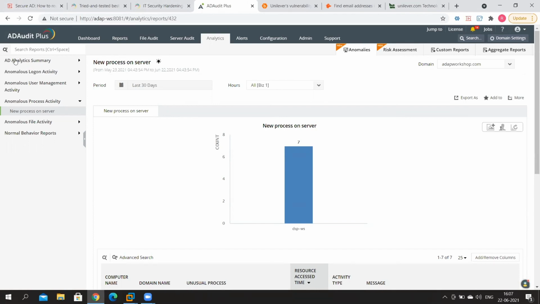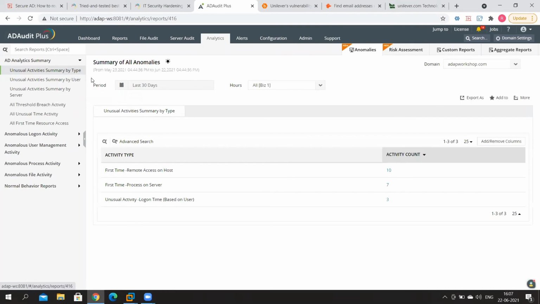So take a look at this report. It's called Unusual Activity Summary by Type. And in this report, you get to see for a period of your choosing, in our case, the last 30 days, all the behavior that's deemed to be unexpected from users. The activity count over here shows the number of anomalous activities. So we've got 10 anomalies based on first-time remote accesses on hosts. We've got 7 anomalies based on first-time processes running on servers for the very first time. And we've got 3 anomalies based on unusual logon activity types for users.